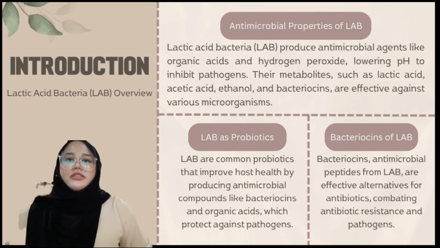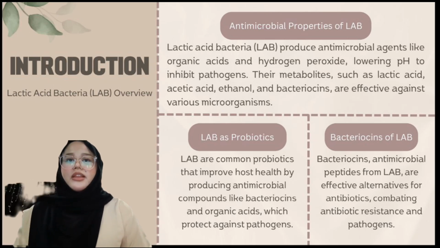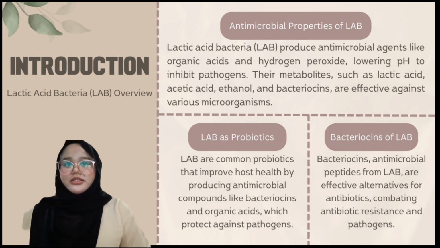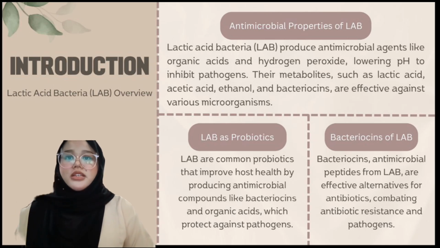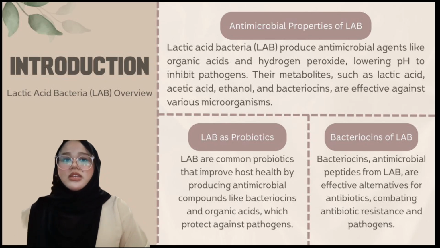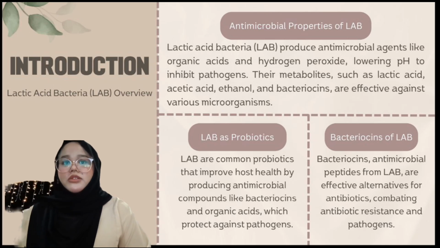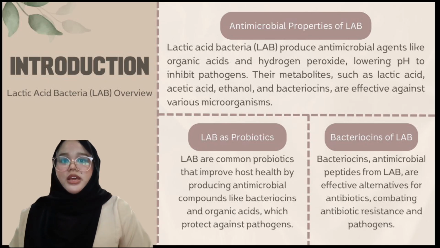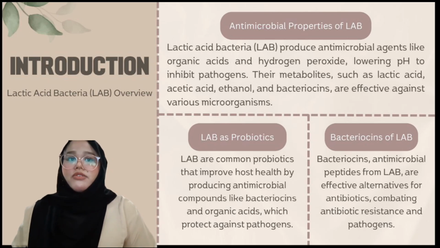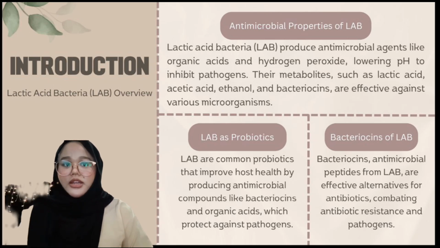Next, we will move to the antimicrobial properties of lactic acid bacteria. LAB produce antimicrobial agents like organic acid and hydrogen peroxide, lowering pH to inhibit pathogens. Their metabolites such as lactic acid, acetic acid, ethanol, and bacteriocins are effective against various microorganisms. Next, LAB can act as probiotics. LAB are common probiotics that improve host health by producing antimicrobial compounds like bacteriocins and organic acid, which protect against pathogens. Lastly, bacteriocin of LAB. Bacteriocins are antimicrobial peptides from LAB that are effective alternatives for antibiotics, combating antibiotic resistance and pathogens.